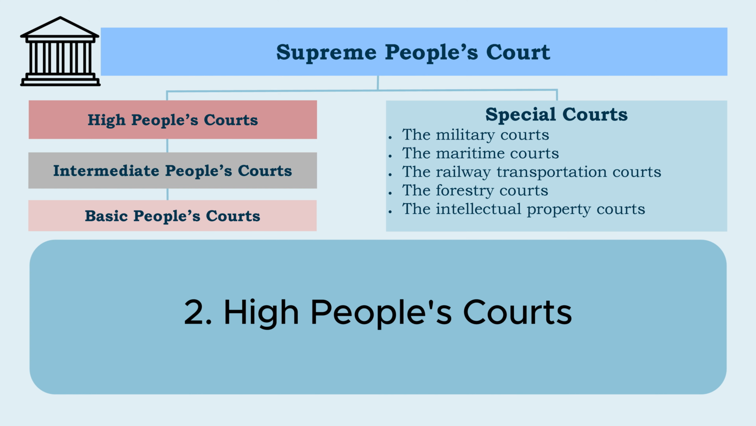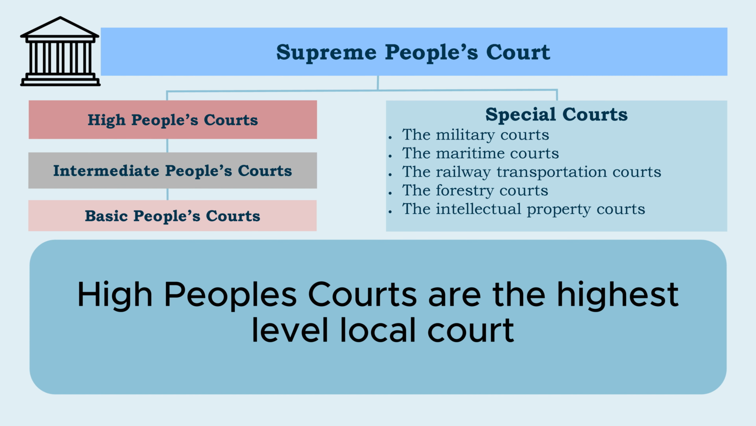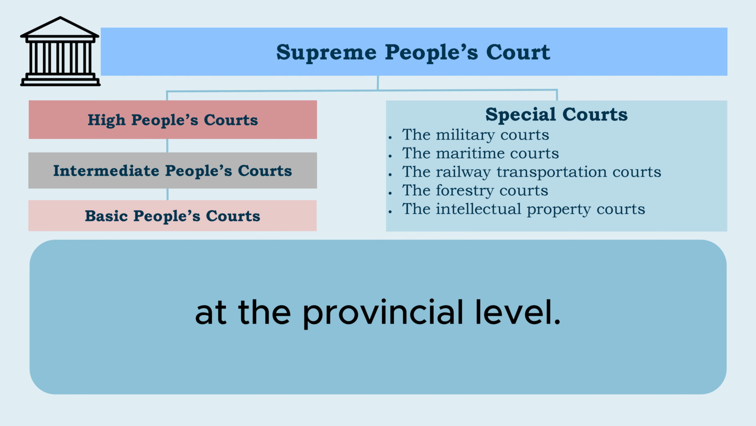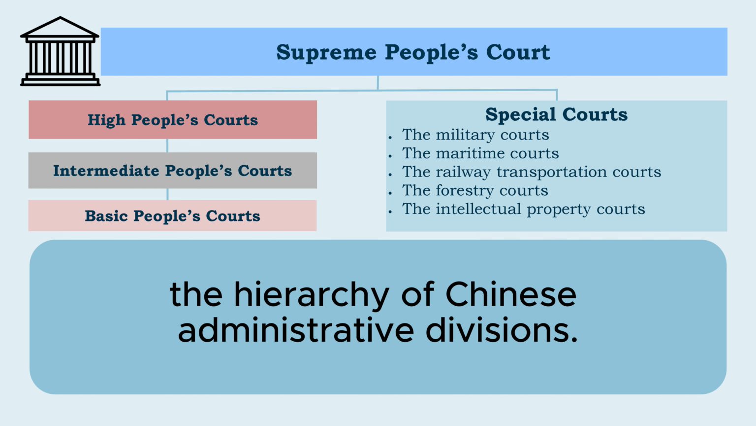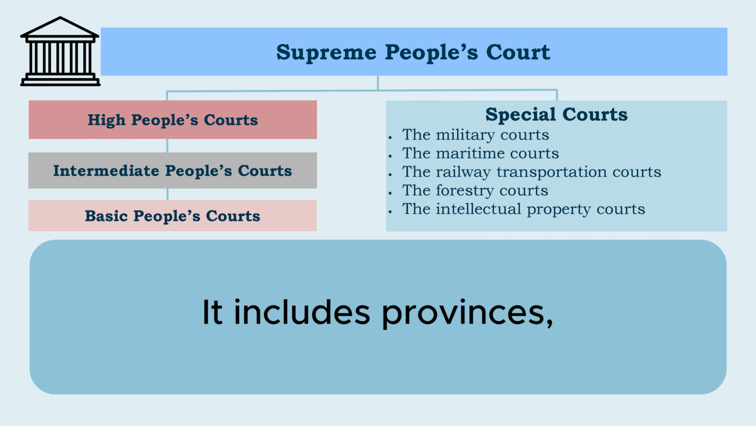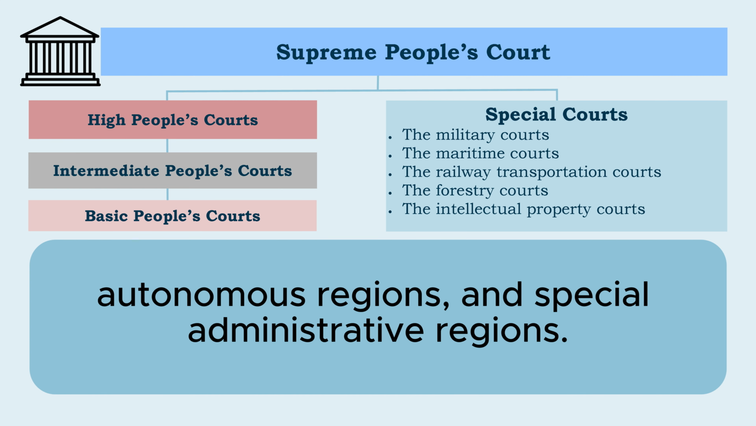2. High People's Courts. There are 3 levels of local courts. High People's Courts are the highest level local court at the provincial level. The provincial level corresponds to the hierarchy of Chinese administrative divisions. It includes provinces, the 4 directly governed municipalities, autonomous regions, and special administrative regions.